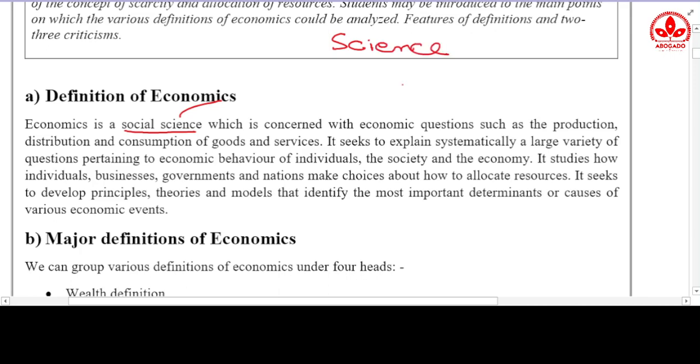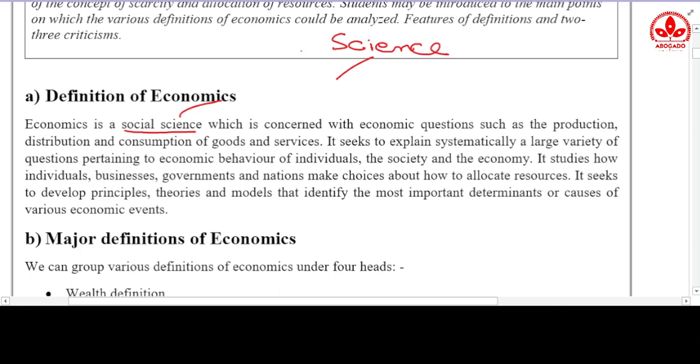We know that science is a body of knowledge which is gained from experimentation and observation. Now if we talk about science, there are two types of science.